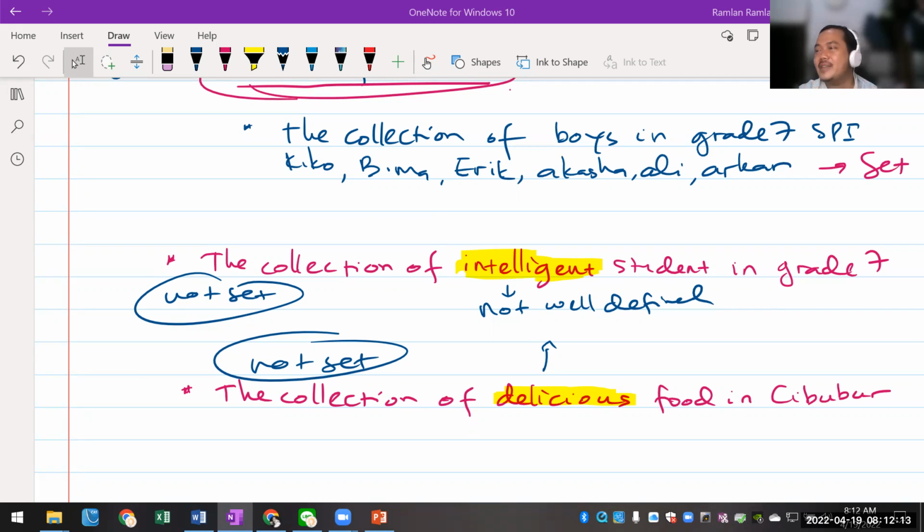Oke, saya ke Bima, the collection of best console game. Nah, ini dia, ada kata best di situ. The word best, best itu kan bisa beda-beda. Best for me is going to be different from best for you. Misalnya buat saya the best console game, for example, I really like the Resident Evil series, saya suka banget. Buat kalian mungkin lebih suka PES, Pro Evolution Soccer misalnya. Jadi best is going to be different from one person to another. Betul. Oke.